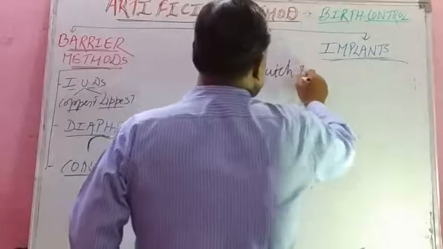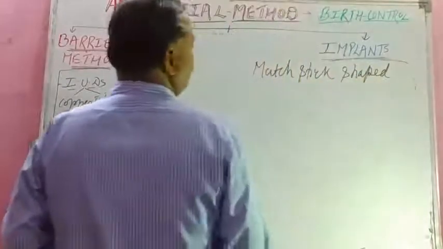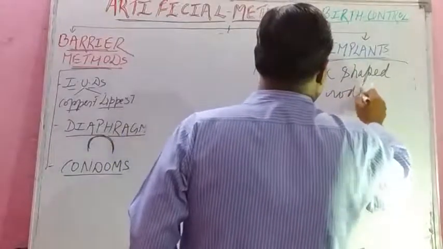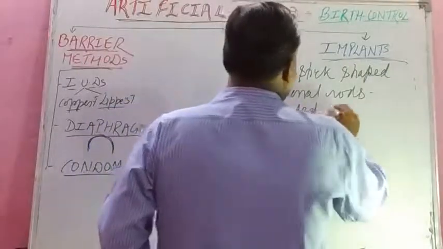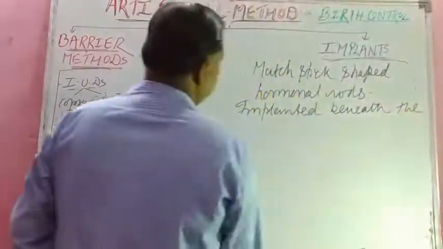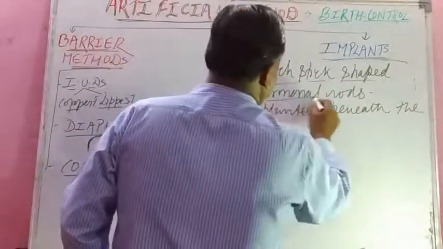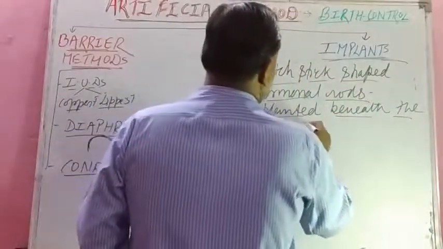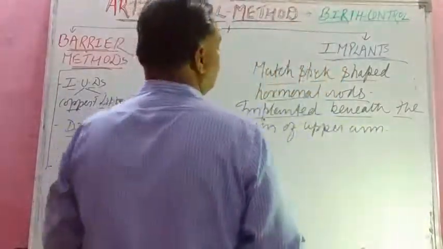So implants are matchstick shaped hormonal rods. Where are they implanted, student? Implanted beneath the skin of the upper arm. And what is the main significant feature of that?